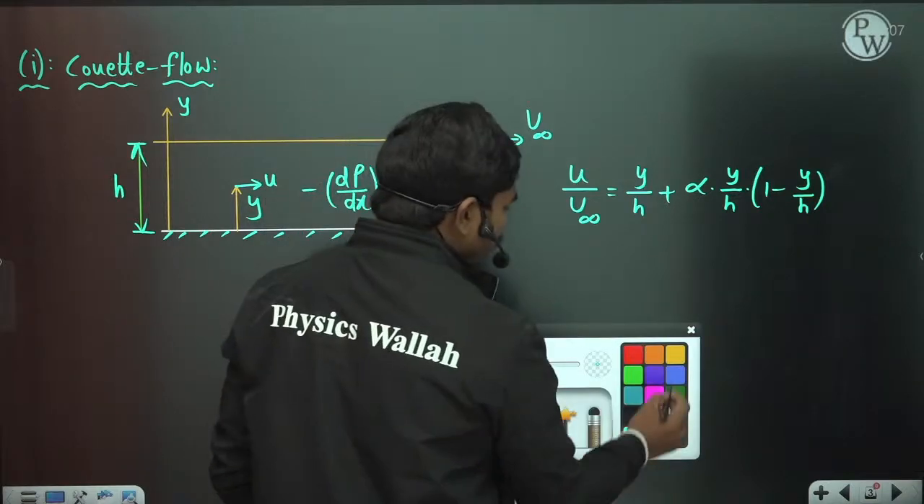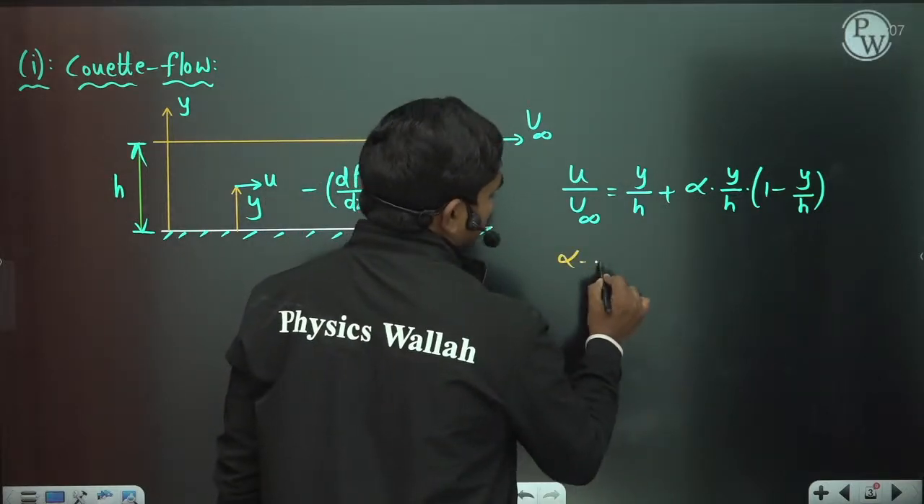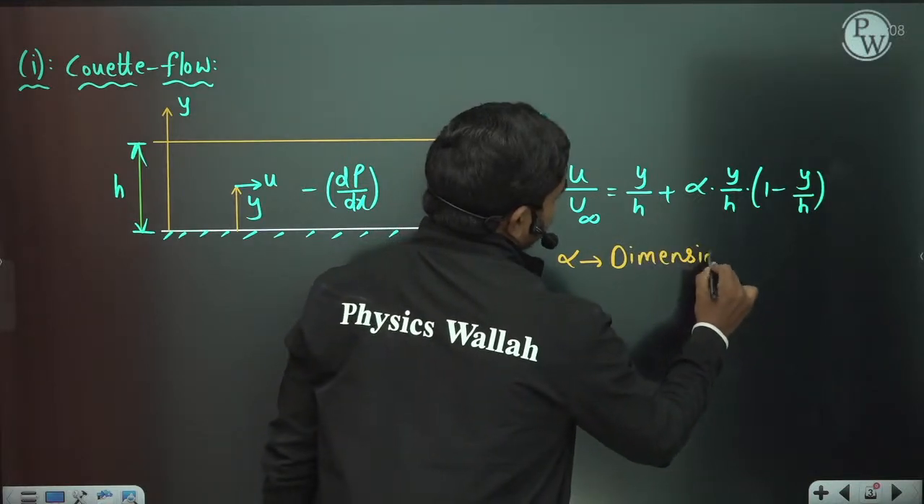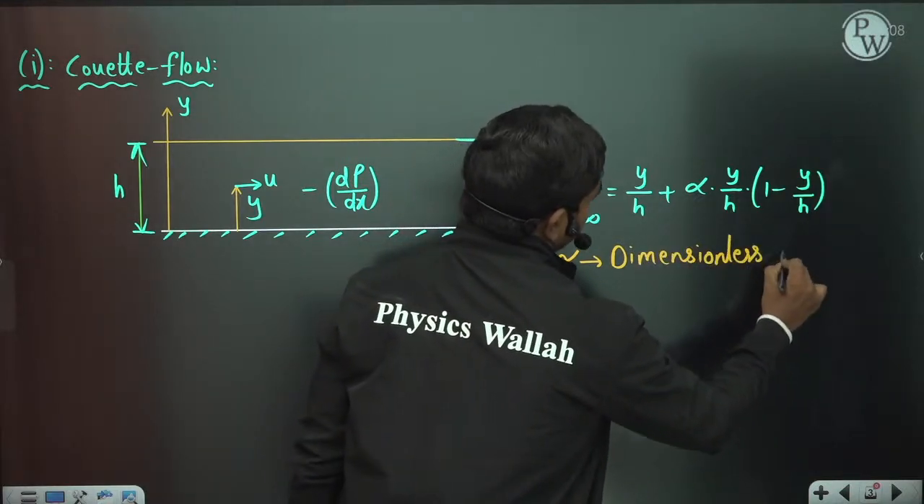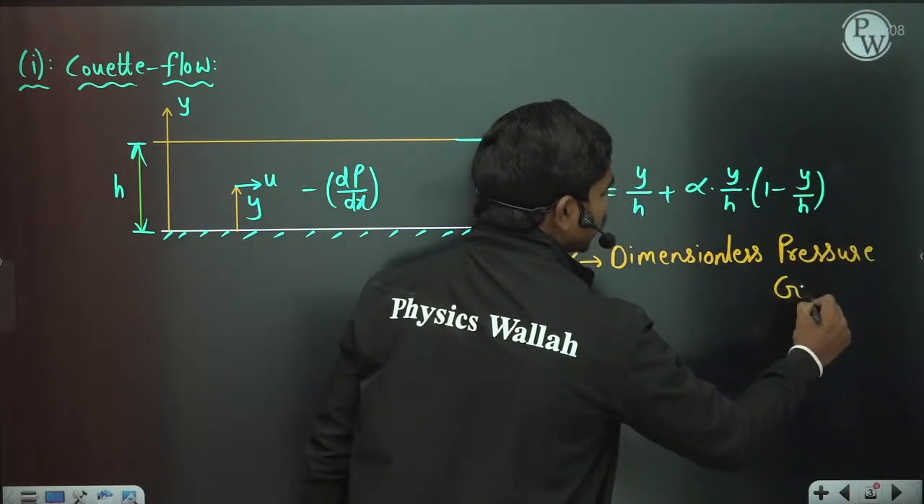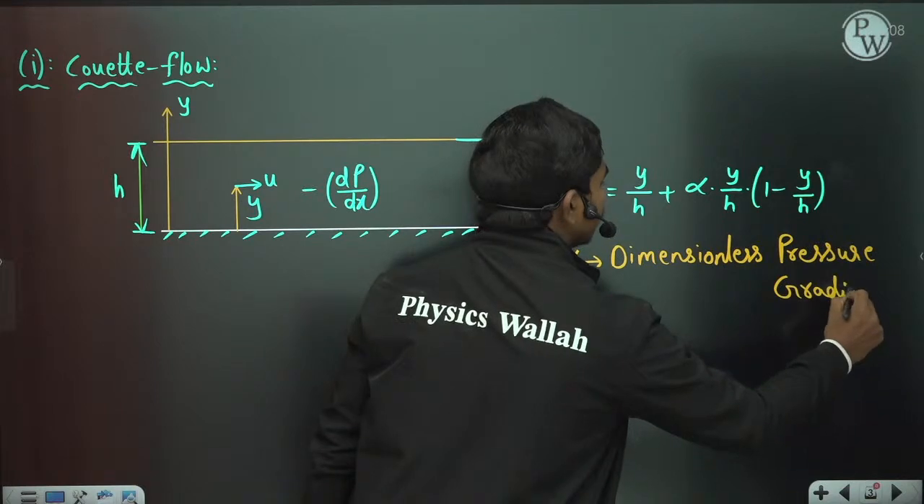Clear? Now what is this alpha value? This alpha is called the dimensionless pressure gradient, because I'm going to use this terminology to some extent. So, dimensionless pressure gradient.